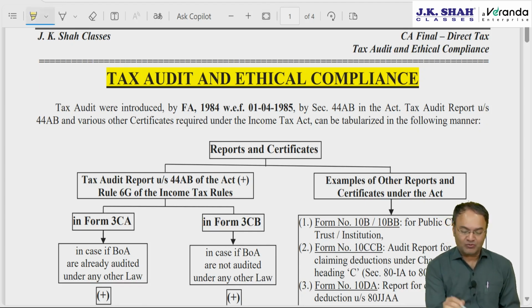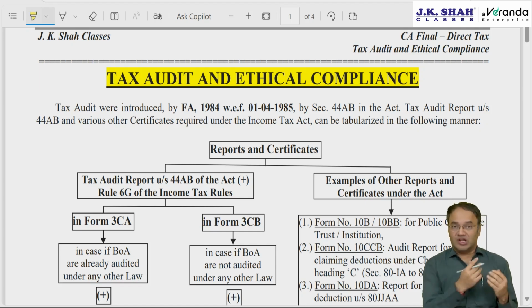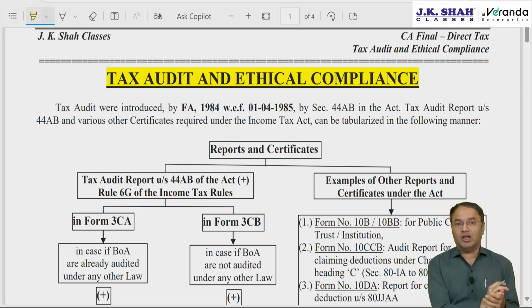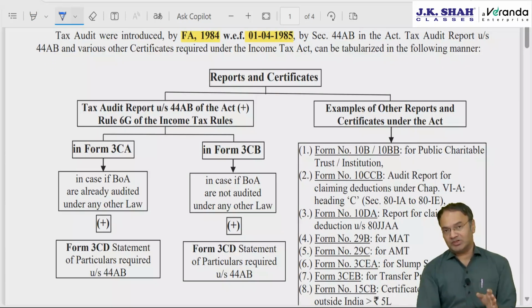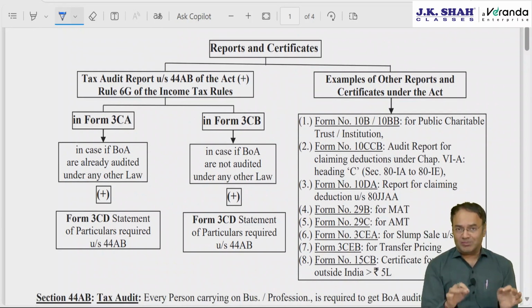So tax audit concept was not there earlier. Statutory audit, internal audit might have been there, but tax audit was introduced in 1984 with effect from 1st April 1985. You don't need to remember this. Chartered accountant plays a very important role in society. CA reports are required for various purposes under Income Tax Act. Of course, under other acts also, but under Income Tax Act, tax audit is applicable.